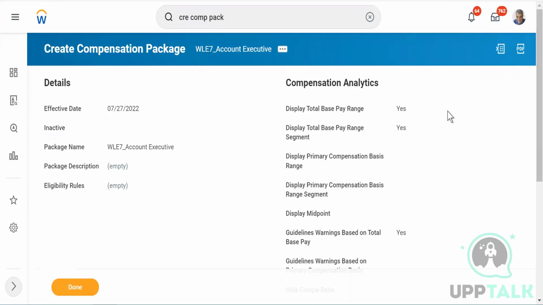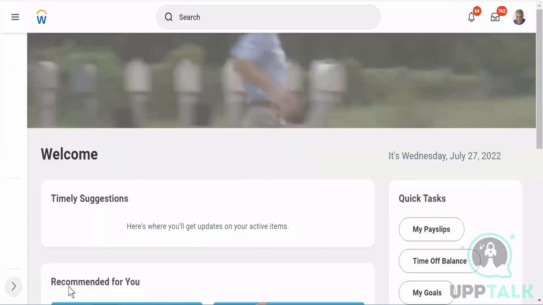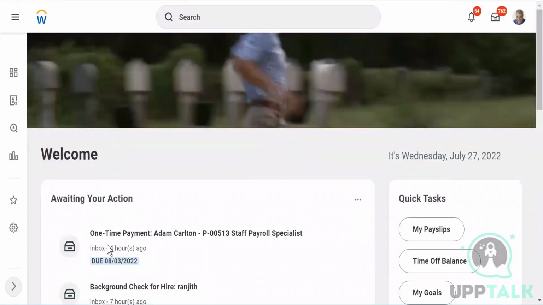Okay, guys. Now our package is also created. So how do we send the offer letter? That you will study when you go into the recruitment module, because the offer letter is picked up based on this salary only. So I'll give you an example, right? Someone who is getting into the organization, and